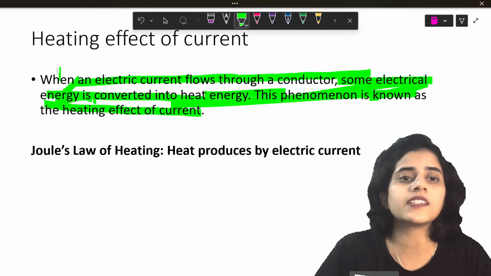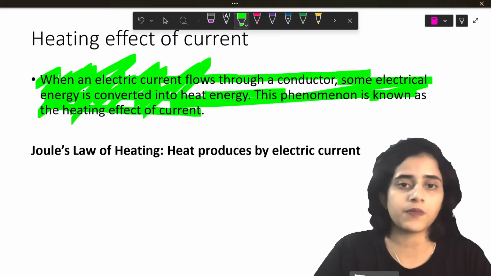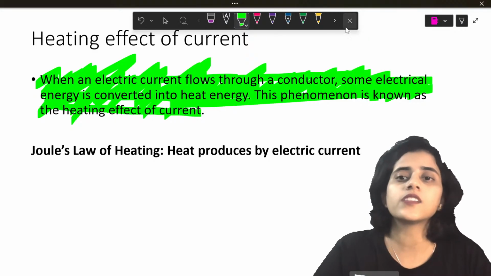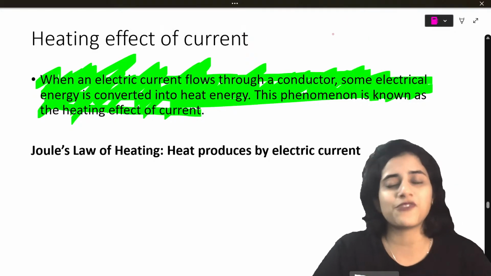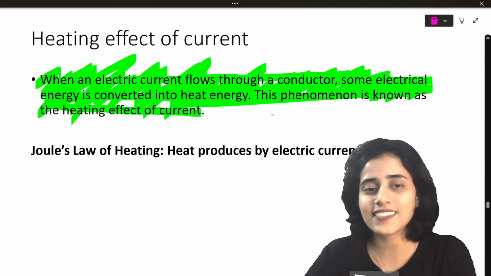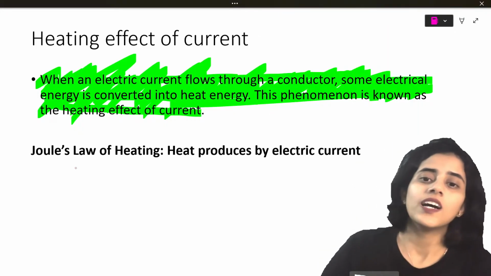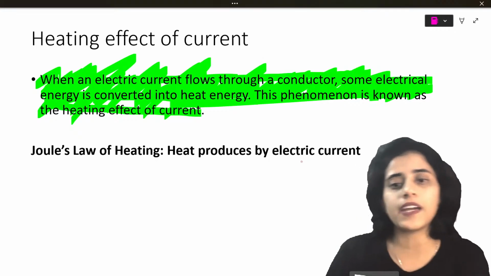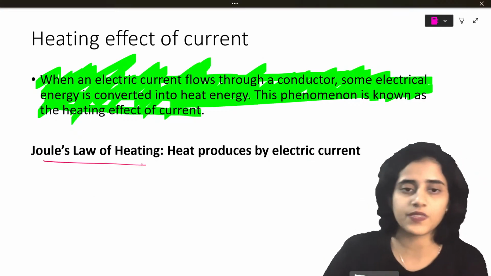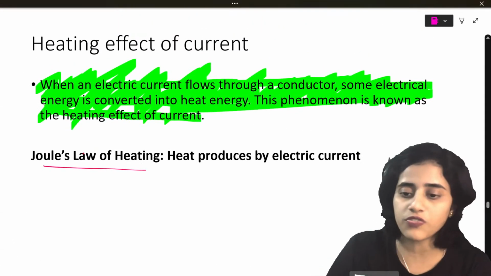So what is the heating effect? Whenever current flows through a current carrying wire, it heats up, and that process is called the heating effect of a conductor. The heat produced by electric current is also described by Joule's law of heating.